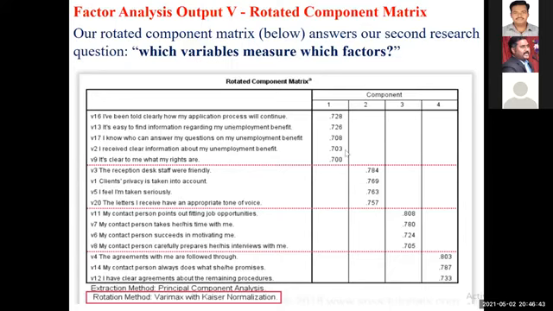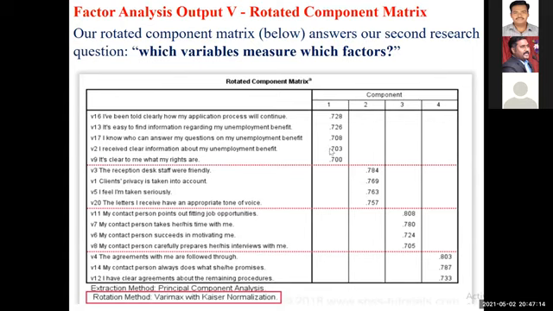Similarly, you have to confirm after this rotated component matrix. You need to create one more table, mentioning the factor one name. Under the factor one name, the next column should be the variables, and the third column should be the factor loading. Below that, the second row should be the factor two name, its variables and factor loadings. Like that, you need to generate one more confirmation factor table, and after that, give interpretation for each factor based on the factor loading.